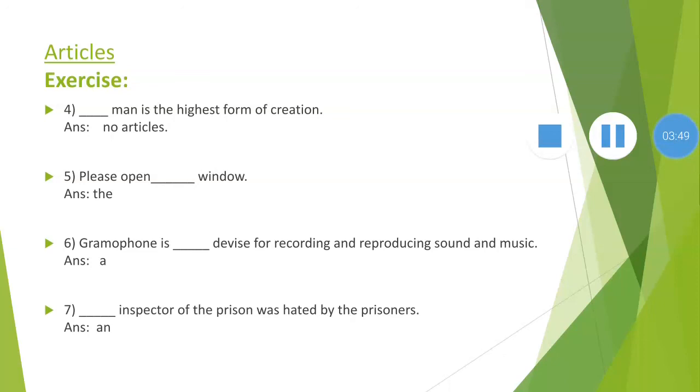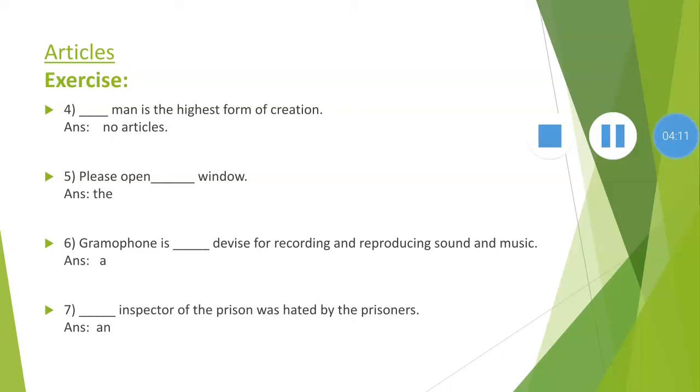Number 6. Gramophone is dash dash device for recording or reproducing the sound and music. Gramophone is a device. Why do we use the article a? Because the word device begins with a consonant-like sound. That's why we use a in this example. Also, it gives a single numerical sense.